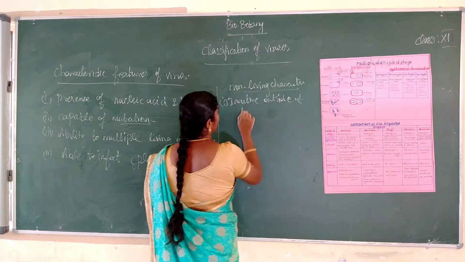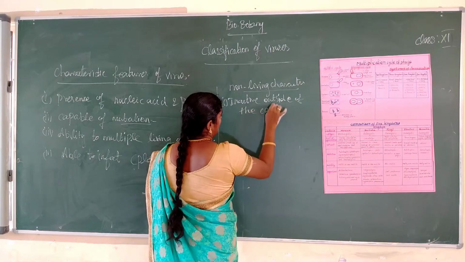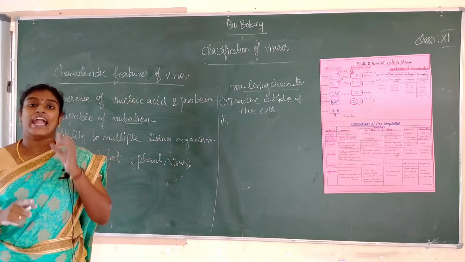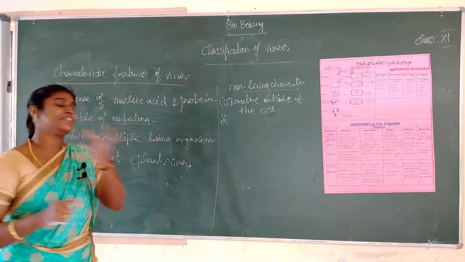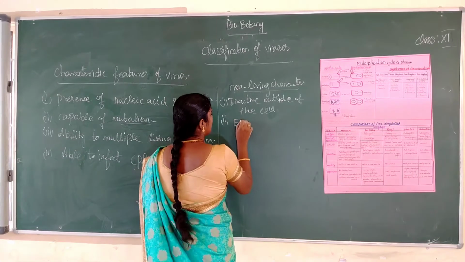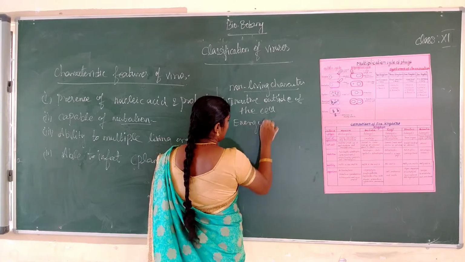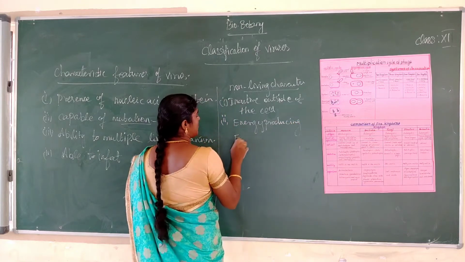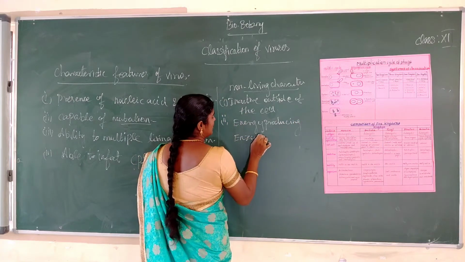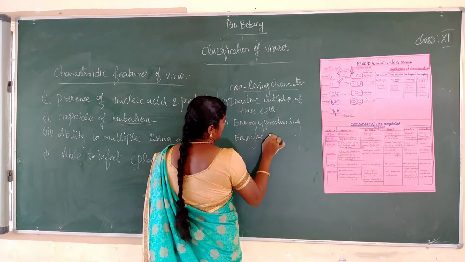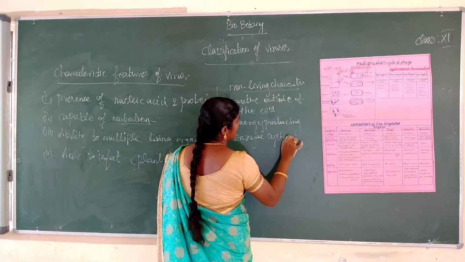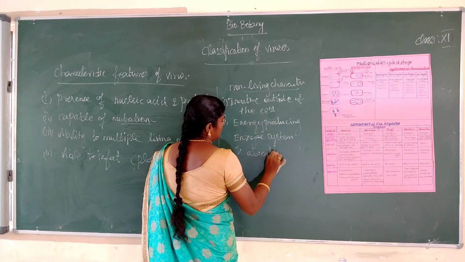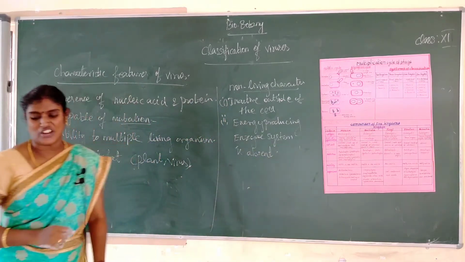Next, an important point: the energy producing enzyme system is absent. These are the non-living characters.